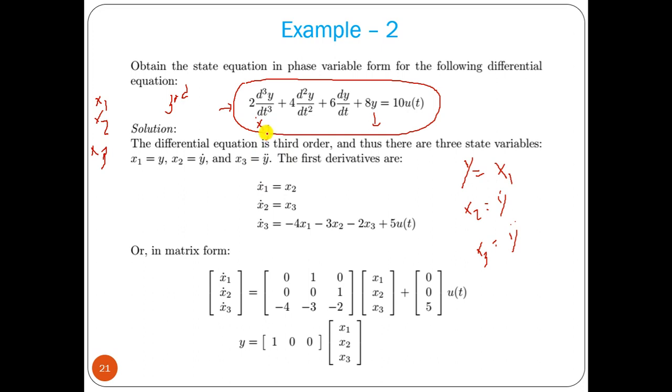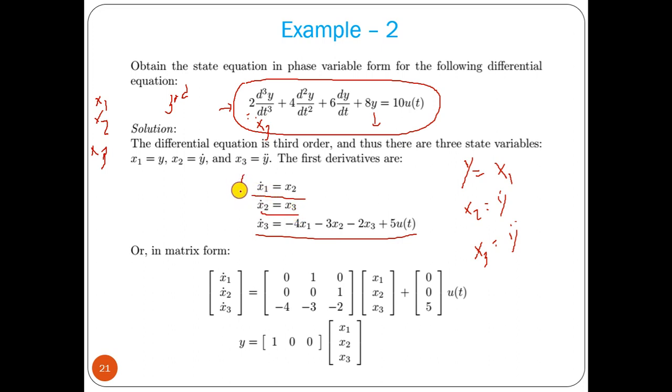So x3 dot equal to what? We can take the other terms to the right hand side and divide by 2, so that will be minus 4 x1 minus 3 x2 minus 2 x3 plus 5 u(t). This is the equation, and x1 equal to y. So y dot equal to x1 dot equal to x2, x2 dot equal to y double dot, that is equal to x3.